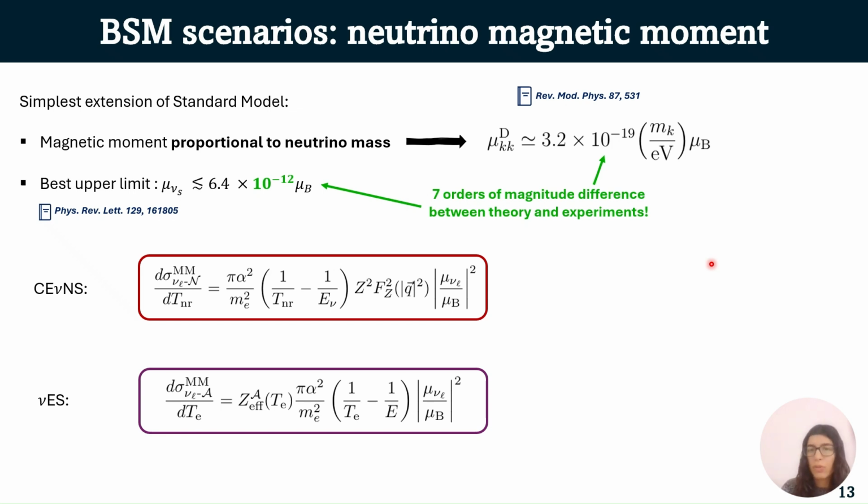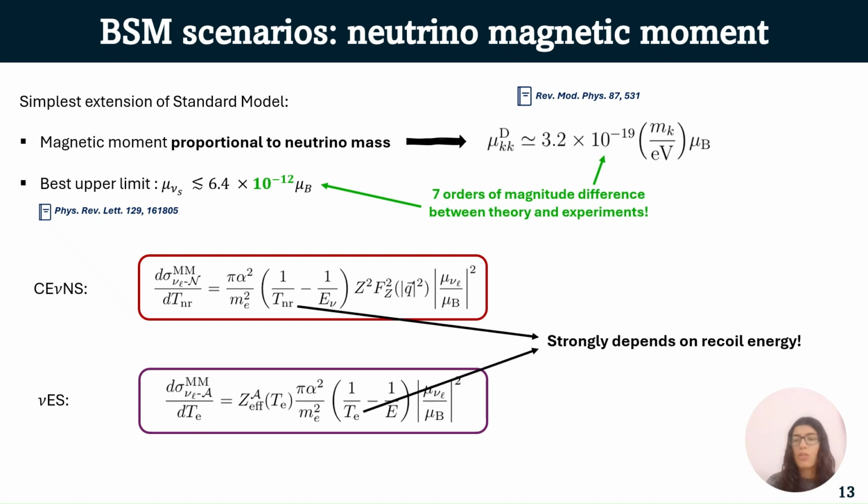When we consider a neutrino magnetic moment, we simply have to add a contribution to the CENNS and NUS cross sections, as you can see here, and in particular, this contribution strongly depends on recoil energy. So the NUS cross section is particularly enhanced when considering this scenario, and that's why we only use electron recoil data to make this analysis.